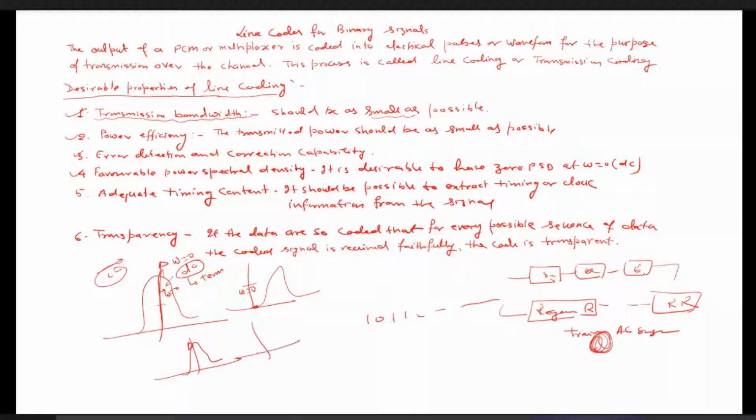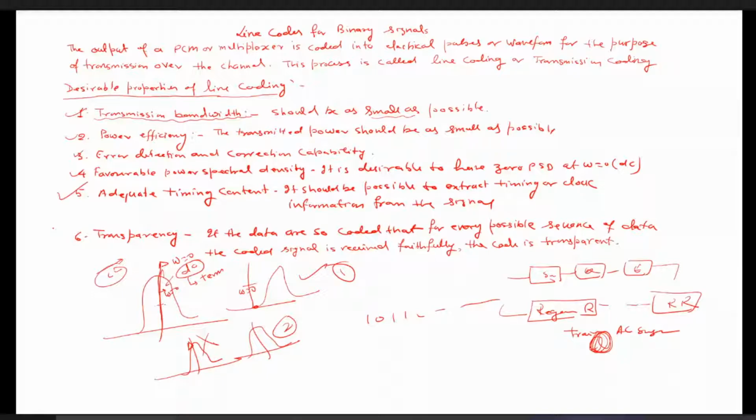Suppose second one we have this, third one we have this. Then you can say that first we would prefer this, because neither does it have an impulse, nor does it have some components at nearby omega equals 0. Then we will prefer this, because although it has some components nearby omega equals 0, it does not have any impulse. But we cannot prefer this, because it has the impulse and at the same time a potent DC term.